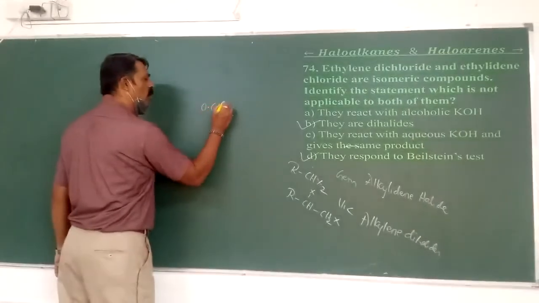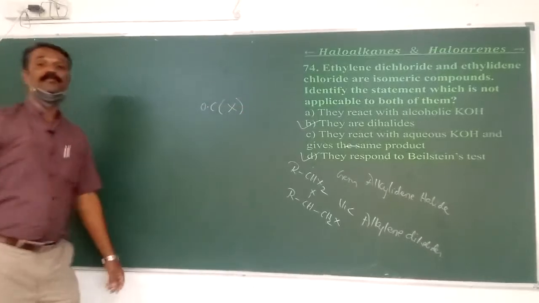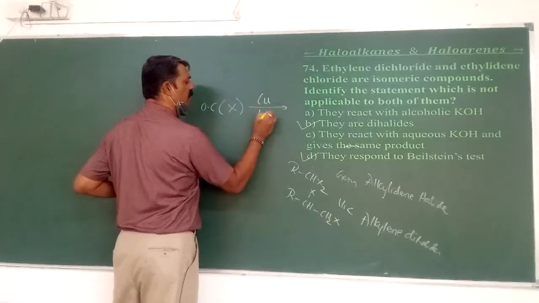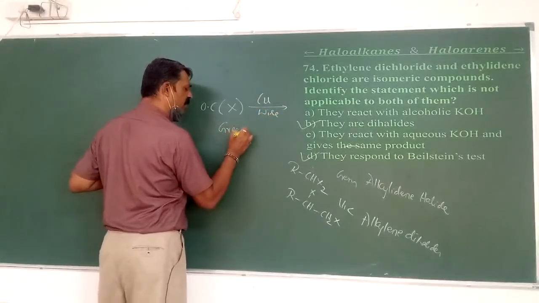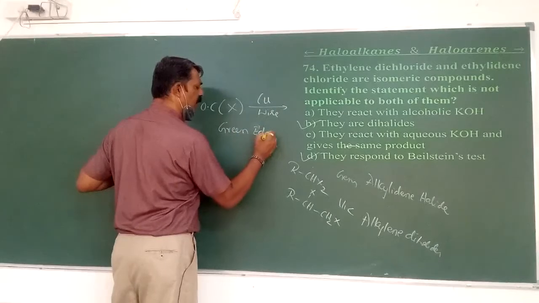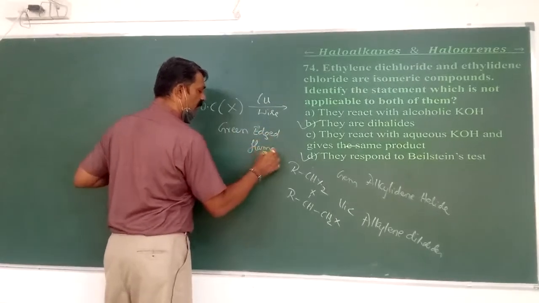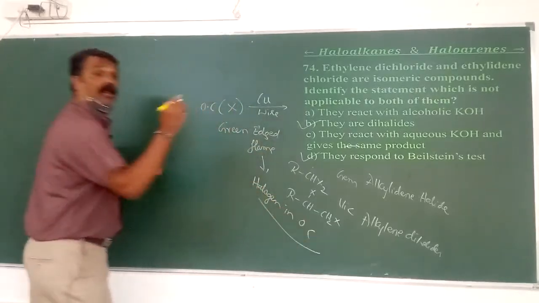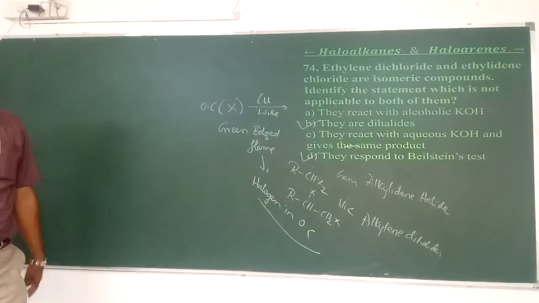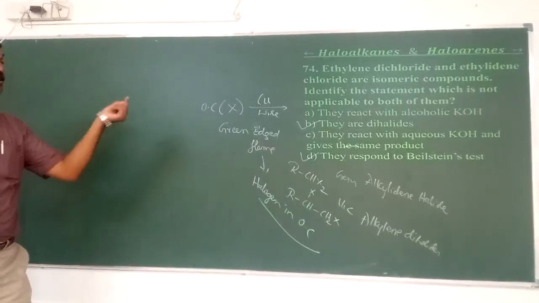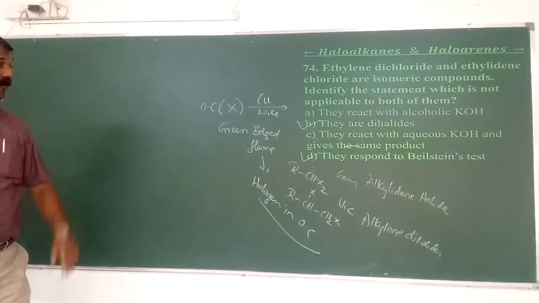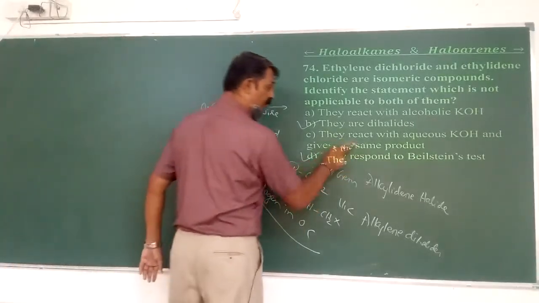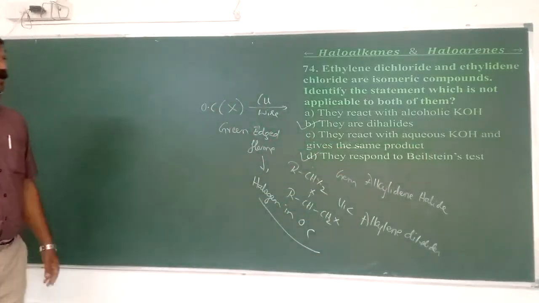If any organic compound containing halogen is ignited with the help of copper wire and you get a green edged flame, that detects the presence of halogen in the given organic compound. That test is called the Beilstein test. So that is also right here.